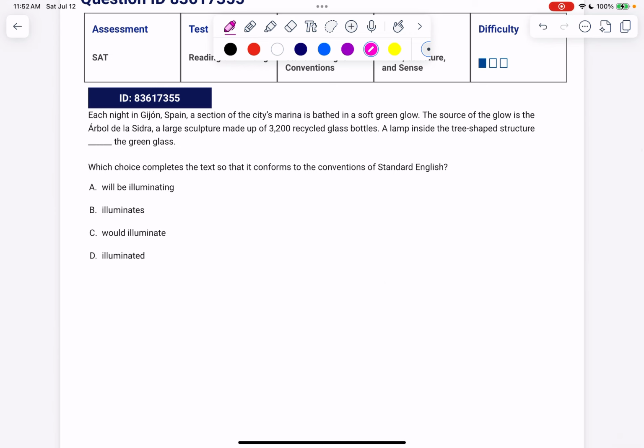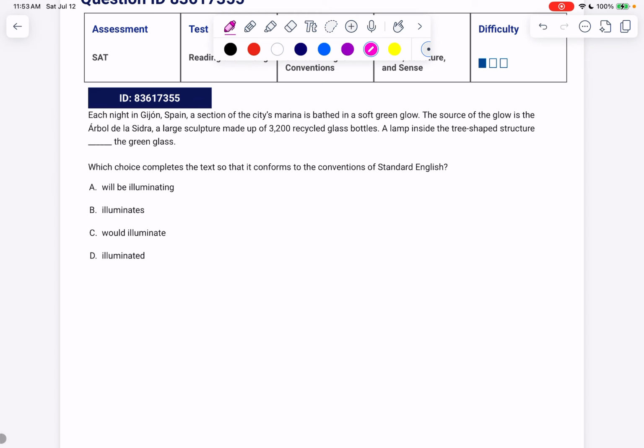Each night in Gijón, Spain, a section of the city's marina is bathed in a soft green glow. The source of the glow is the Árbol de la Sidra, a large sculpture made up of 3,200 recycled glass bottles. A lamp inside the tree-shaped structure blank the green glass. Looking at the answer choices, we see will be illuminating, that's future; illuminates, singular present; would illuminate, past; illuminated, past. Let's see what we have.